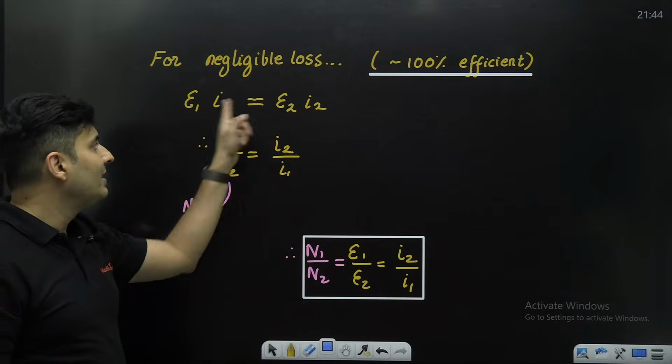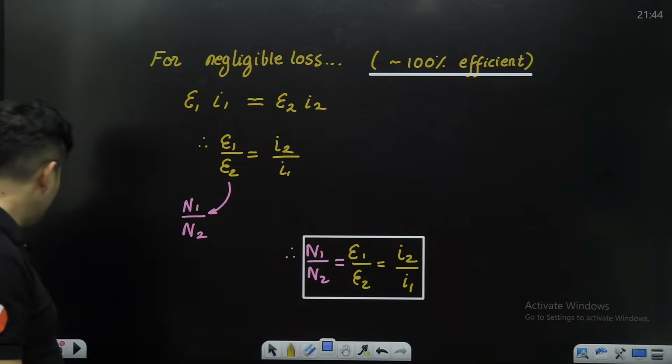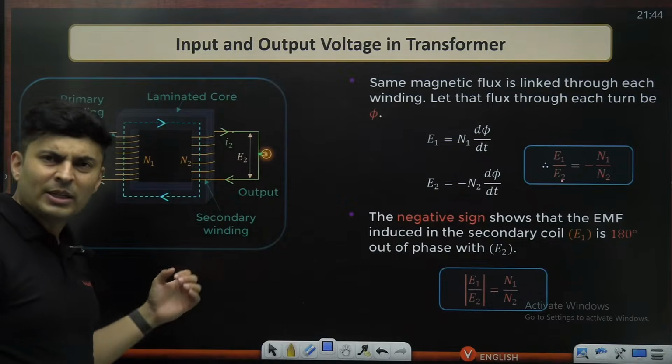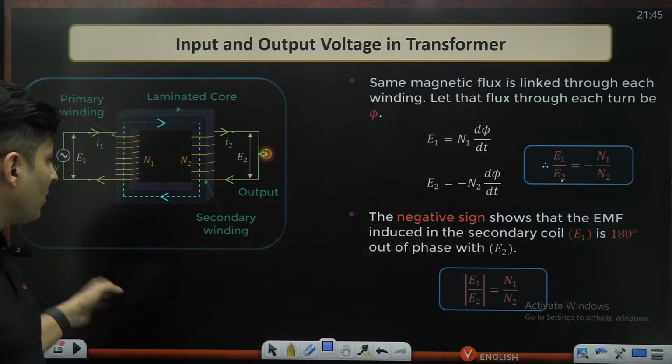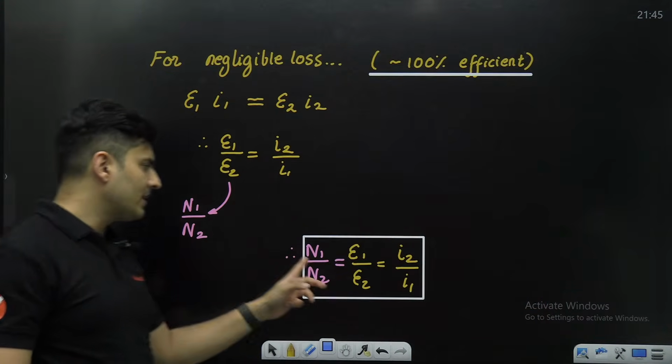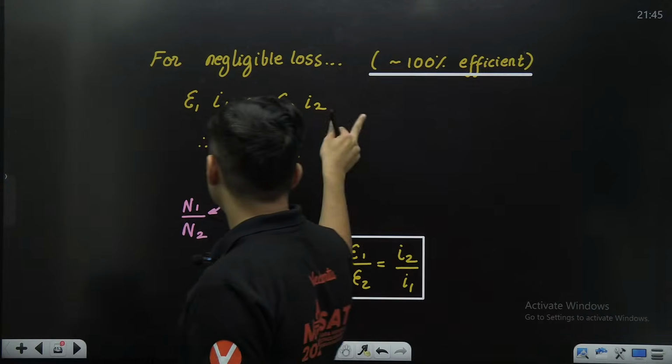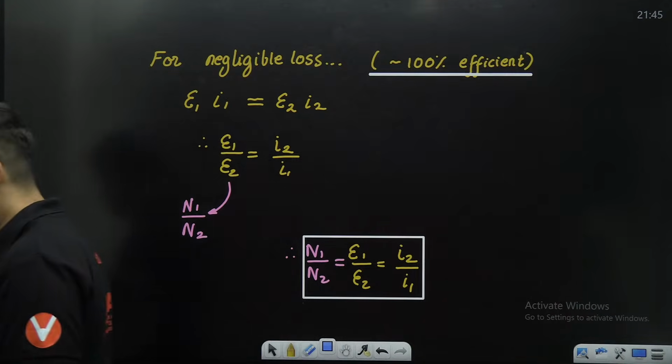Which part will not be valid? This part. This is anyways valid. E1 by E2 is N1 by N2. That is always valid, irrespective of whether it is a real, ideal, whatever transformer. But the only problem happens if it is not 100% efficient. Then this relation is no longer valid.